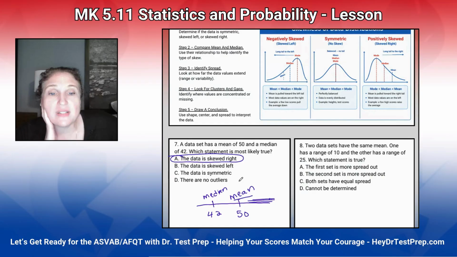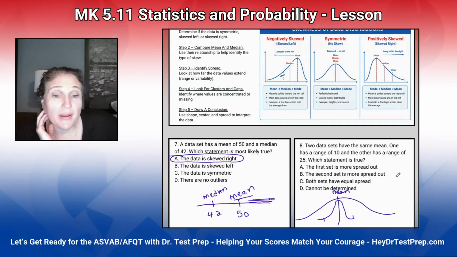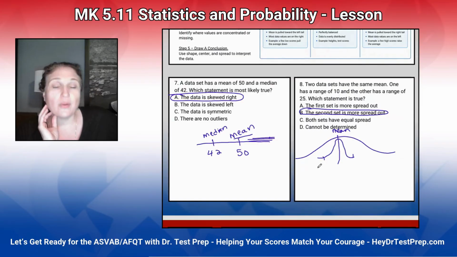Two data sets have the same mean. One has a range of 10 and the other has a range of 25. So that means that their means are in the middle. One only goes 10 apart, and the other one goes 25 apart. So the second set is more spread out because their centers are the same, but it's more spread out because the range is bigger.